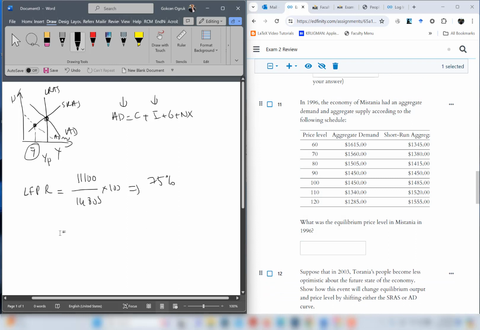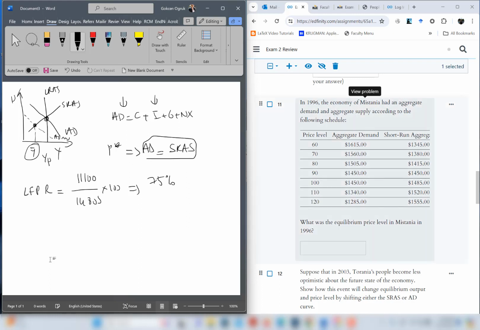In 1996, the economy of Mistania had an aggregate demand and aggregate supply according to the following schedule. What is the equilibrium price in Mistania in 1996? At the equilibrium price, let's call it P star, we expect that aggregate demand equals short-run aggregate supply. So let's scroll down both these columns and see when they are equal.